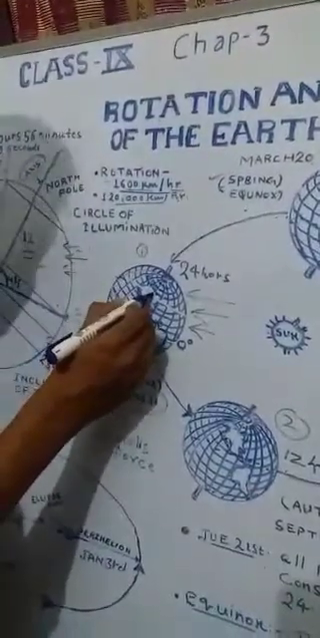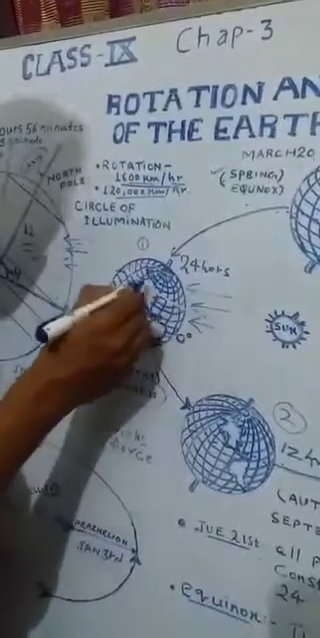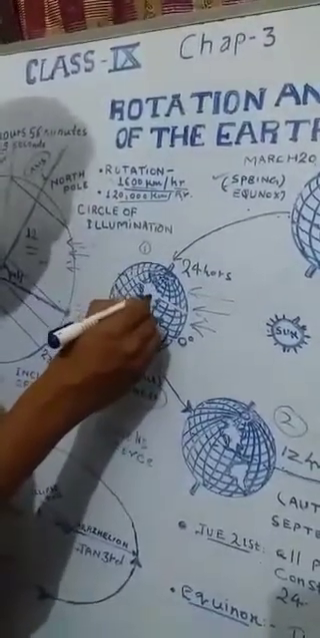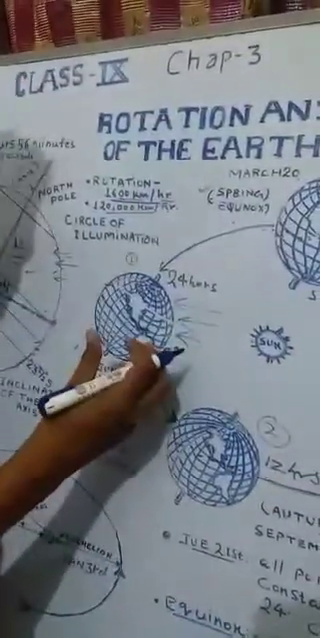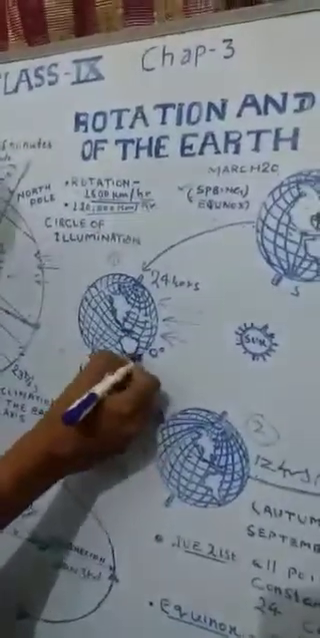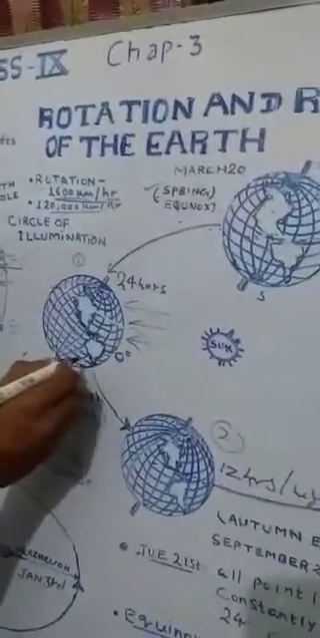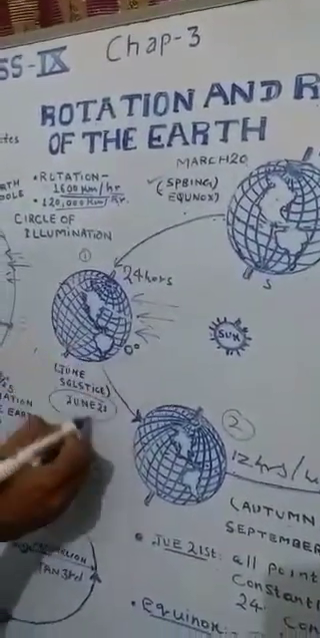But in the northern hemisphere, because the sun rays fall vertically here, the length of the day would be large as compared to the night. Okay, but in contrast, in the southern hemisphere, the length of the night would be large as compared to the day.